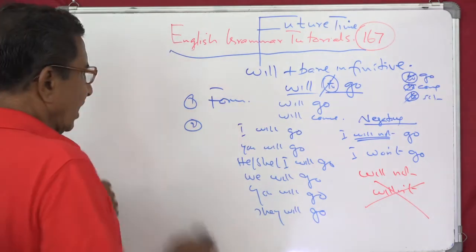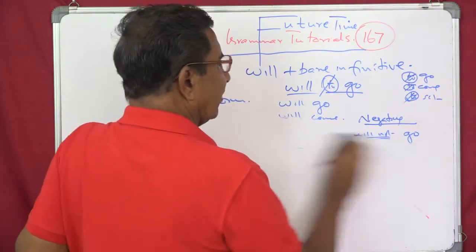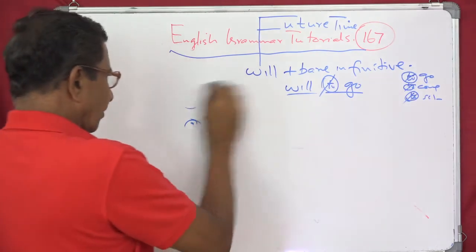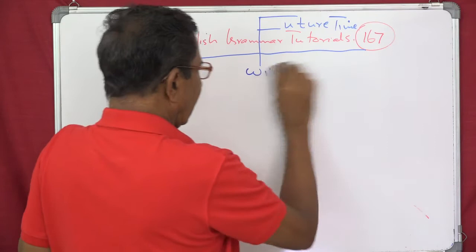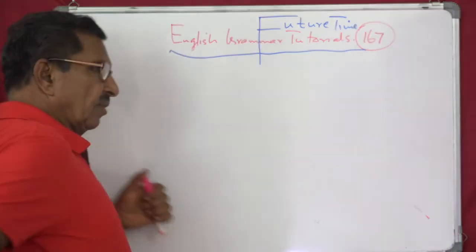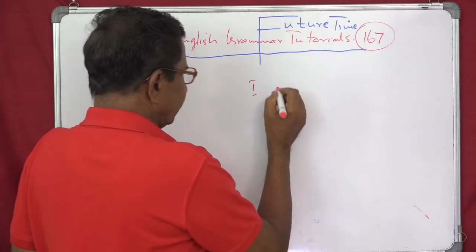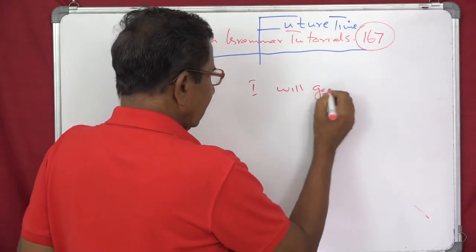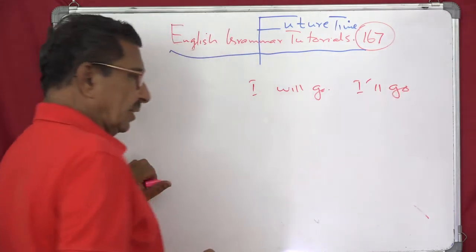And we will have an exercise, and the interesting thing again is that will can be shortened. The shortened form of will is, that is I will go, shortened form will be I'll go. See, I'll go.